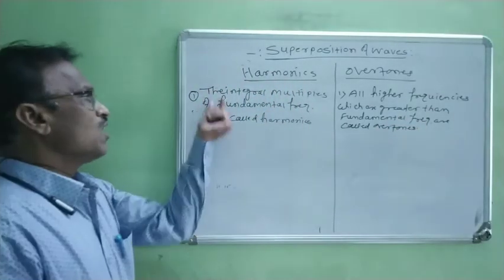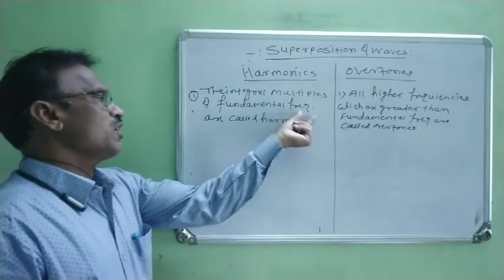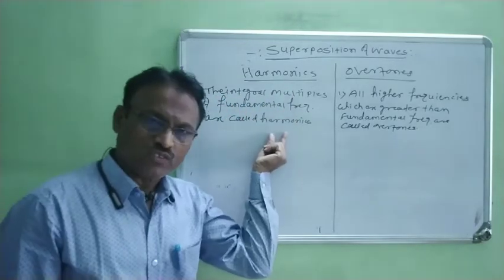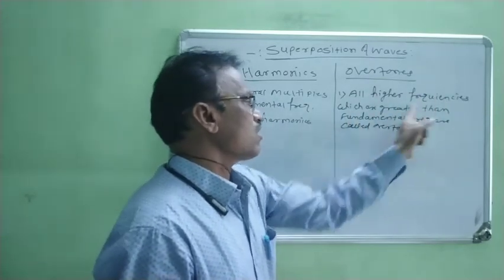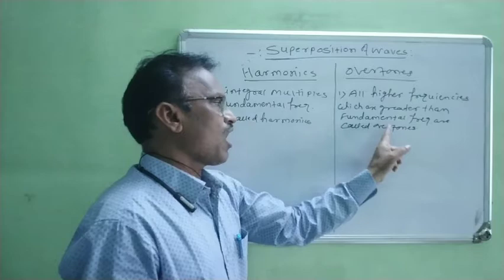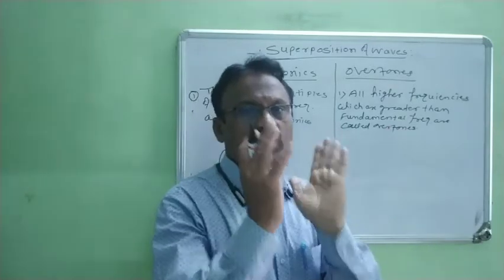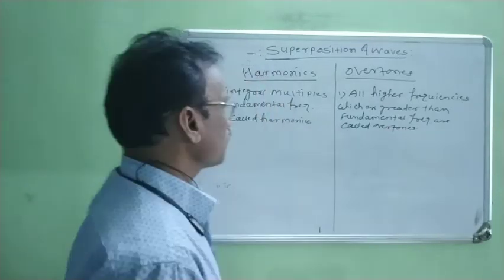The first point is the integral multiples of fundamental frequency are called harmonics. At the same time, all higher frequencies which are greater than fundamental frequency are called overtones. Now this is the first point for this distinction.